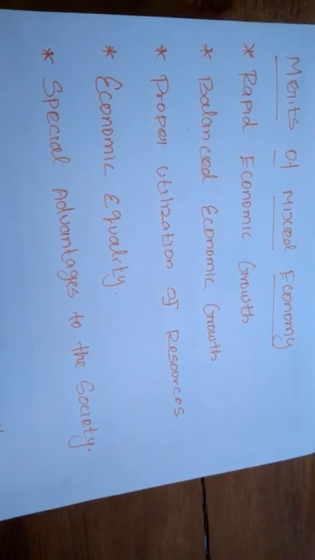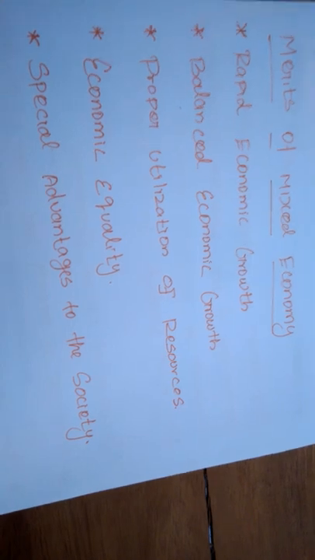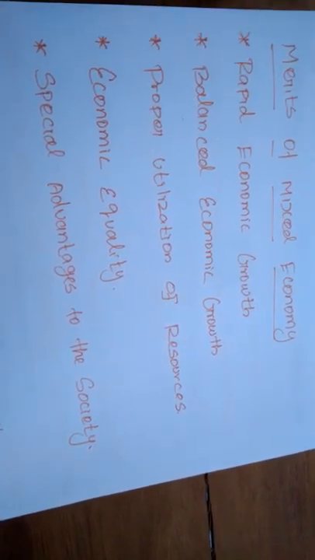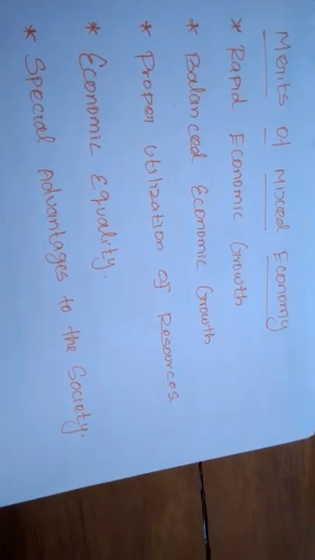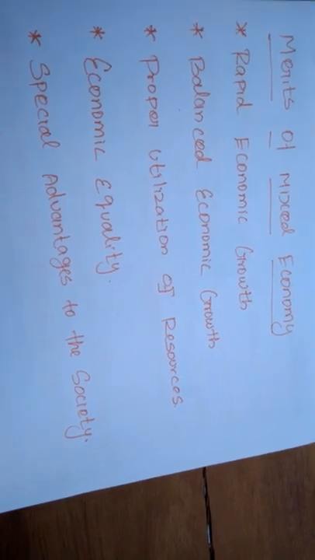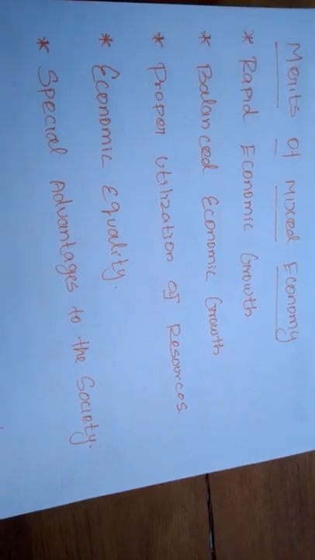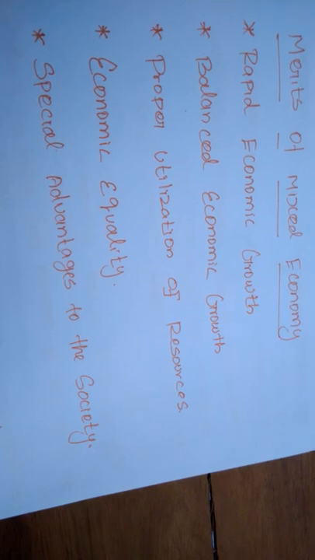By way of earning more profit, they will use the natural resources beyond the optimum level, or the wastage of natural resources will increase. But here it is not like that. Both private and public have to use the same natural resources. In this way, the resources will be protected and used in a proper way.